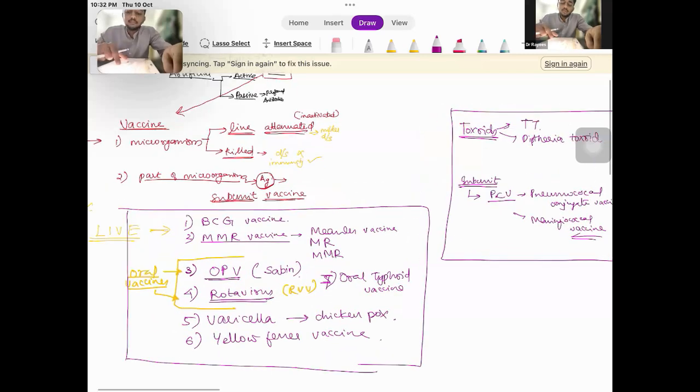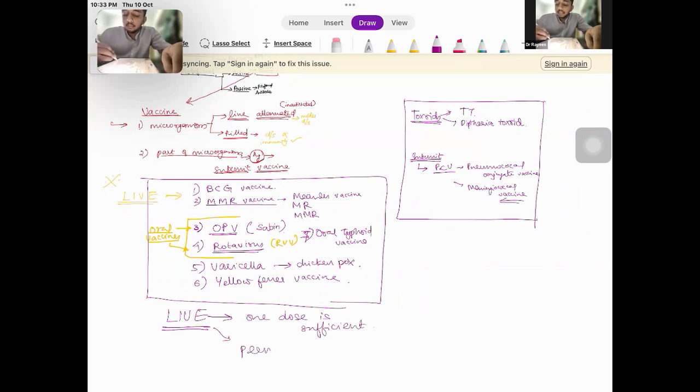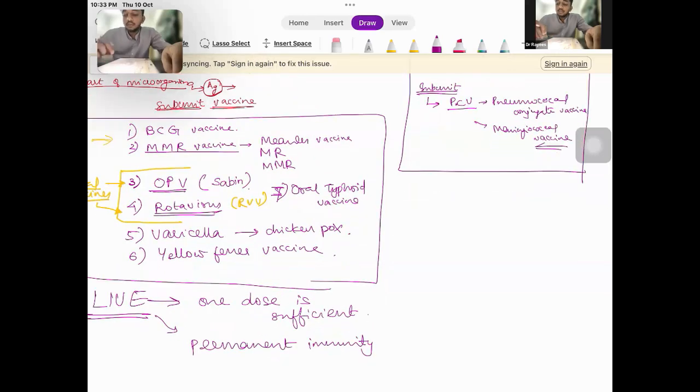Okay. So there are some salient features of live vaccine. Since in live vaccine an infection is occurring, usually only one dose is sufficient. And it can cause a permanent immunity. So for the live vaccine, usually one dose alone is sufficient, and it usually induces a permanent immunity.